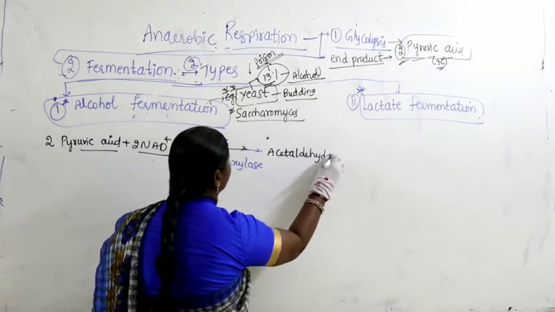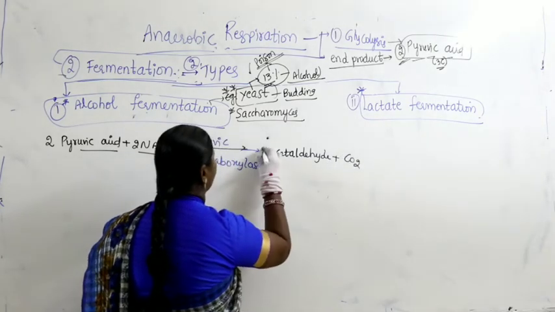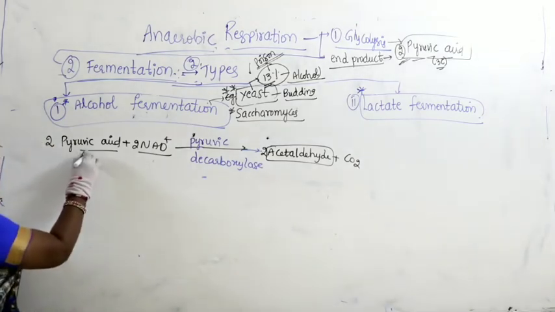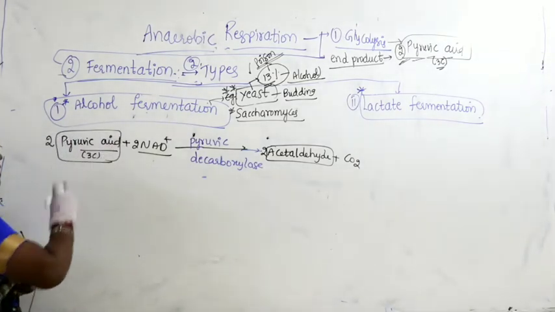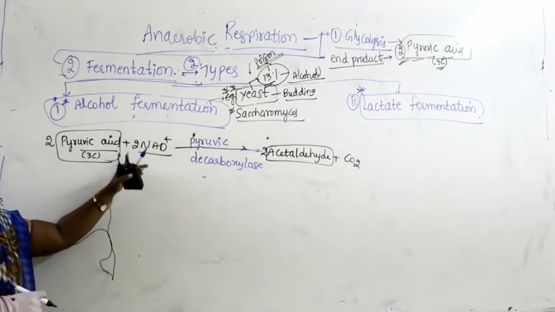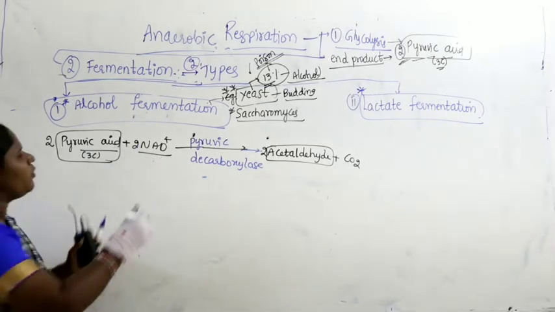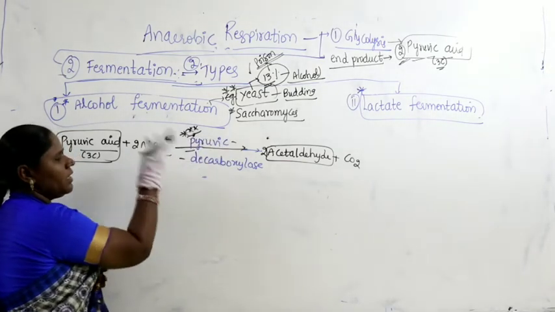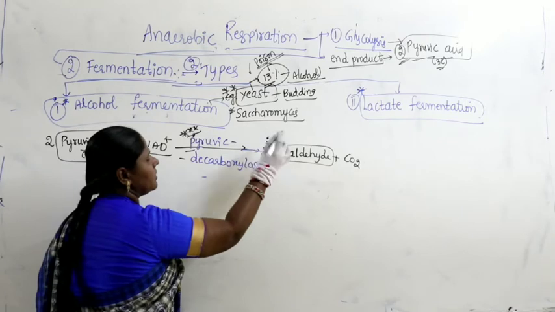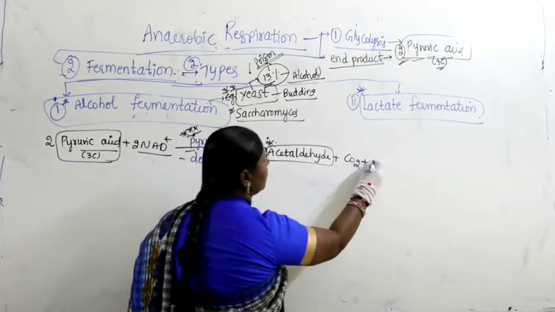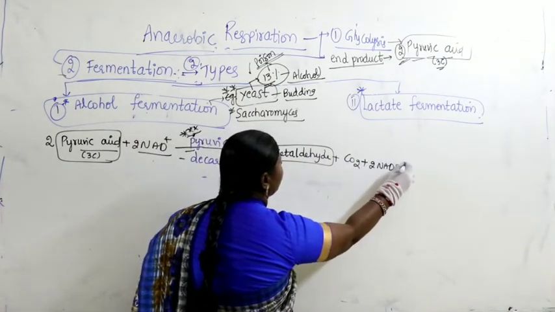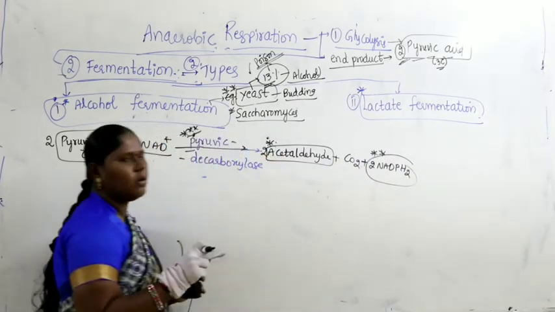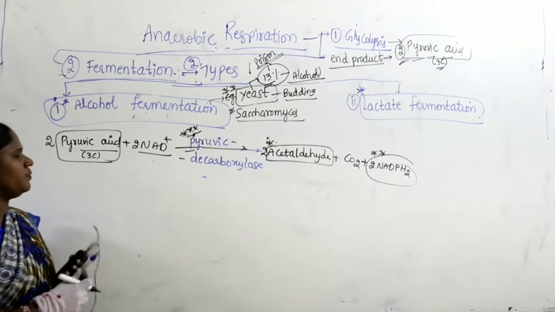Along with that, there is a release of carbon dioxide. So, the 2 molecules of pyruvic acid react with NAD plus with the help of an enzyme. The enzyme is also very important for all of you to remember: pyruvic decarboxylase, and it produces acetaldehyde. Along with that, carbon dioxide is released, and there is a production of NADPH2, very important. So, there is a production of 2 molecules of NADPH2.